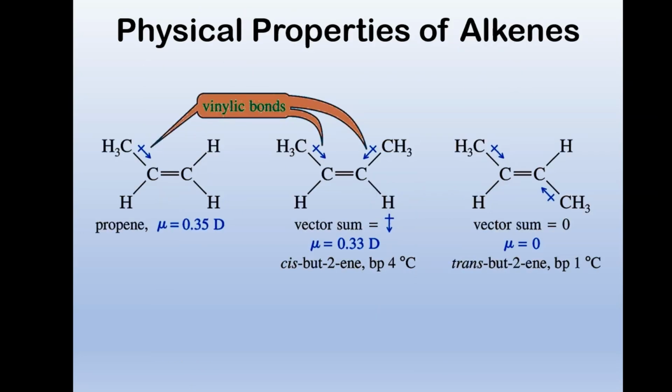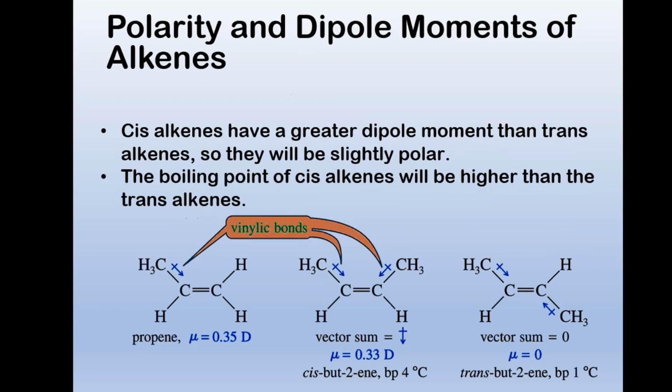Alright, forever chemicals. Alkenes can be slightly polar. This thing, because it's symmetric, isn't polar. And so we can see that reflected in the boiling points. So for the most part, alkenes have physical properties very similar to alkanes. Cis alkenes have greater dipole moment than trans, so they'll be slightly polar, with a slightly higher boiling point.